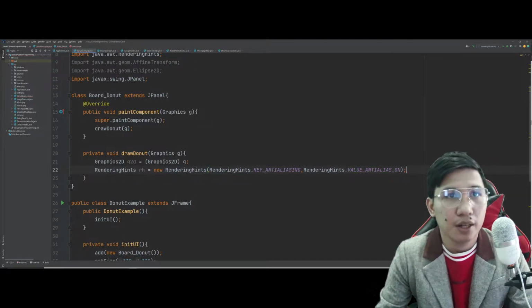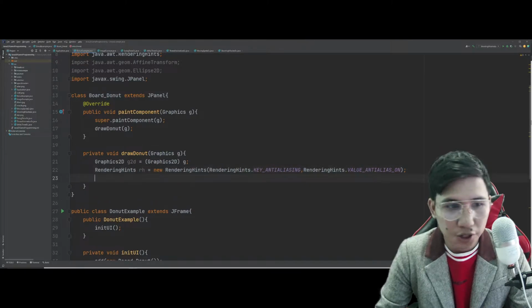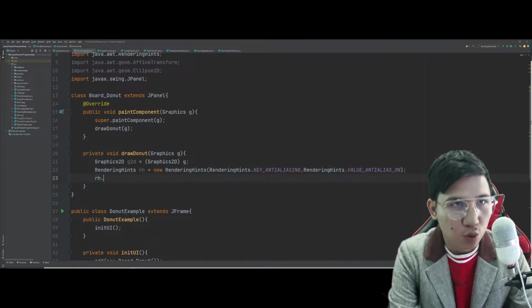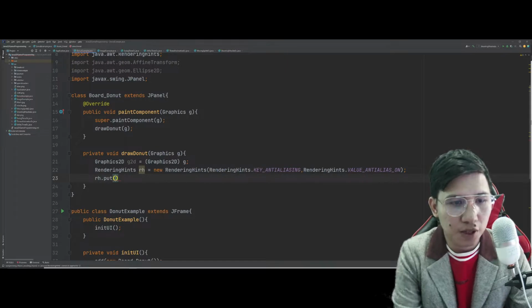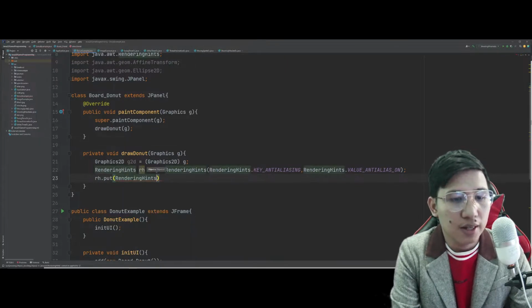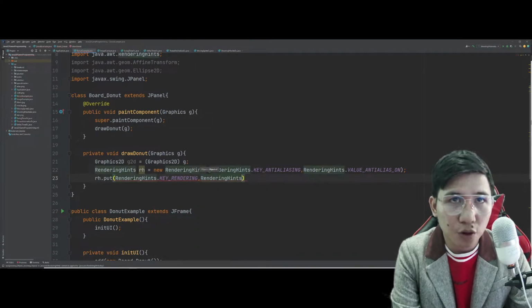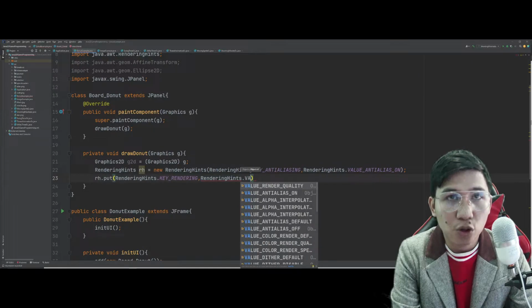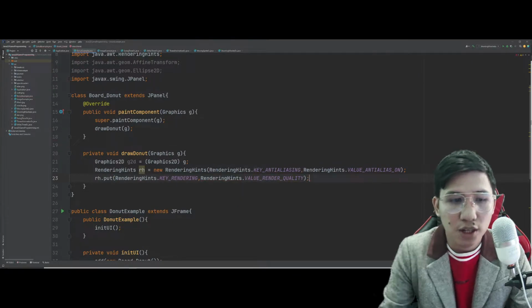Ayan. Tapos, we also have here another rendering hint in which we will simply put the properties na ginawa natin dito kanina inside this method. Yan. RenderingHints.KEY_RENDERING. Pinakita ko rin kung ano ang difference kung meron itong rendering quality nito sa wala. Diba?